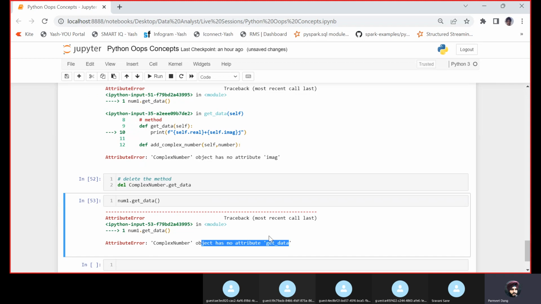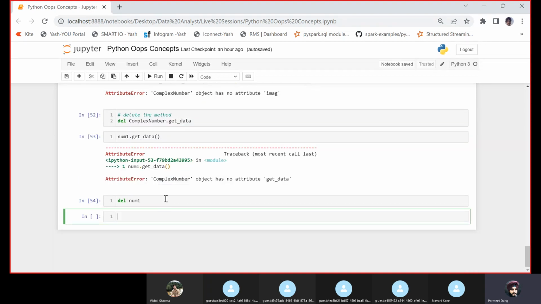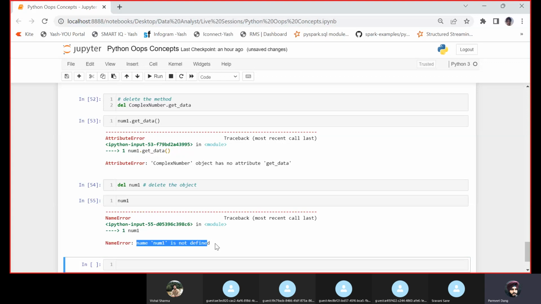Okay, if you want to delete an object, let's say I want to delete the object, delete num1. Let us delete this. I have deleted the object. If I now print num1, see, num1 is not defined. We have deleted the object. So basically we do not perform these operations, but at least you should know.